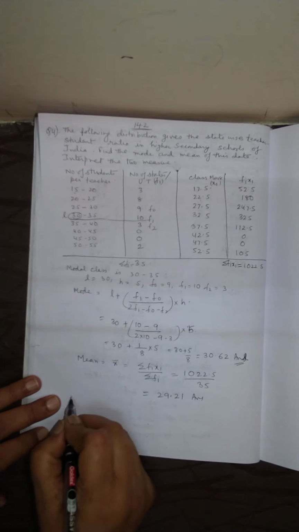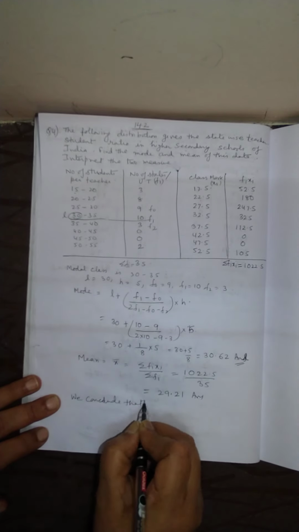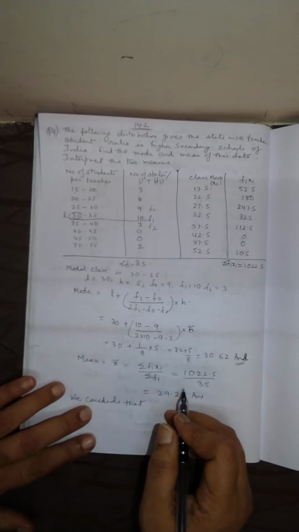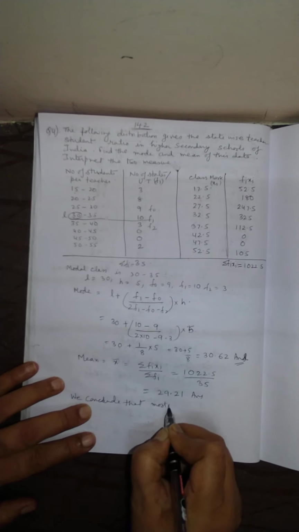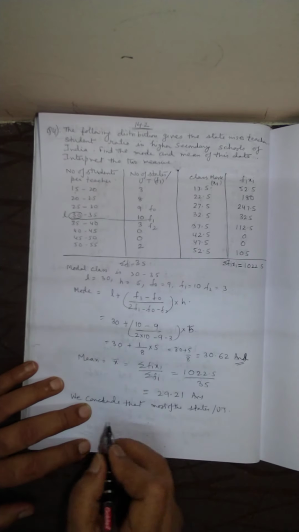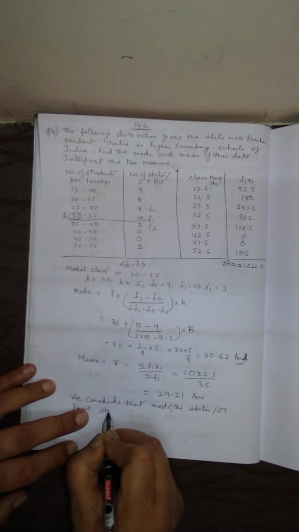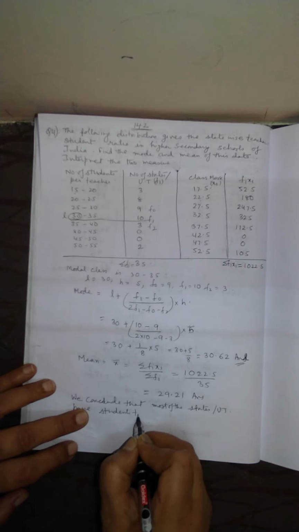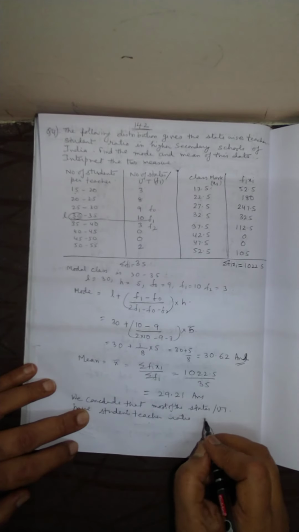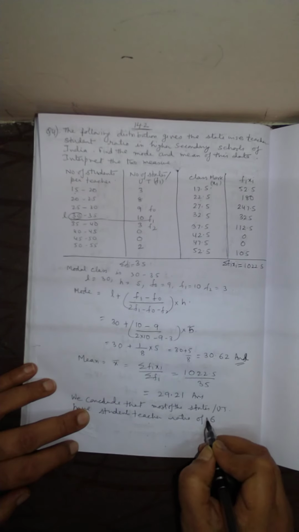So what do we conclude? We conclude that most of the states and union territories have a student-teacher ratio of 30.62.